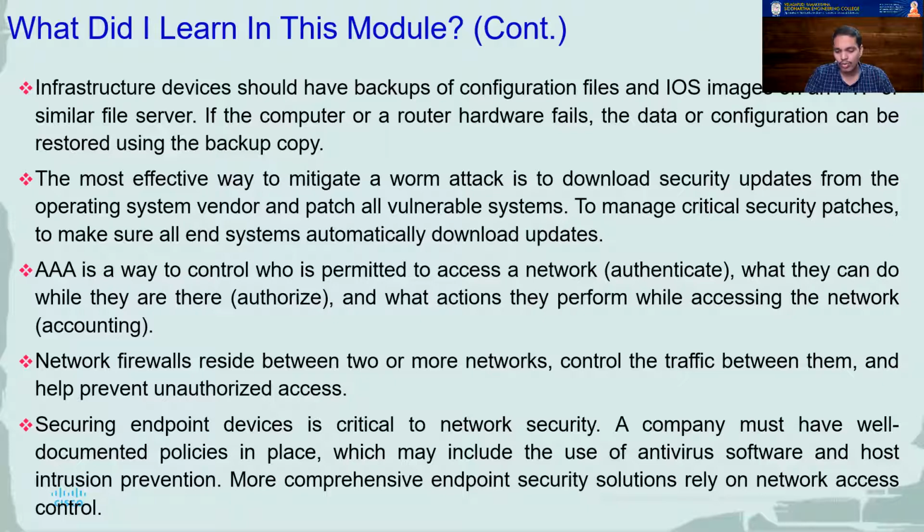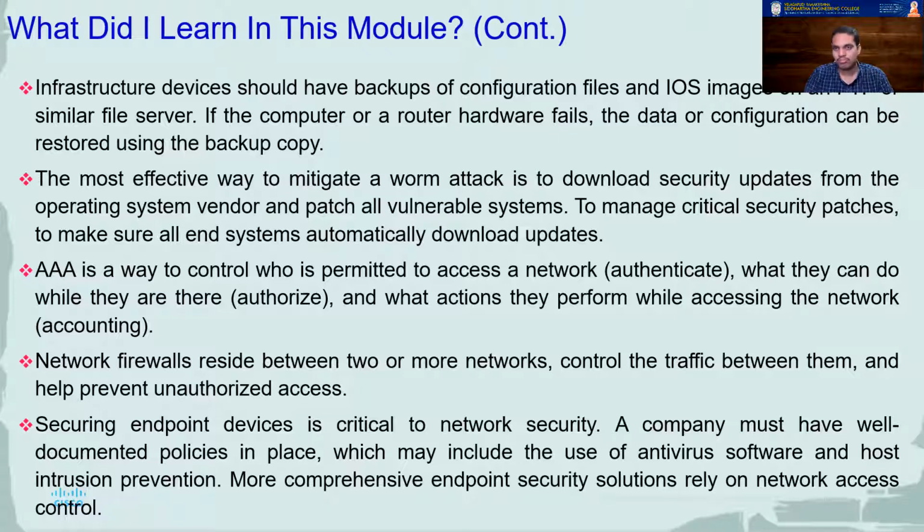Once again, in order to safeguard against worm attacks or malware attacks, your operating systems and your systems should always be updated and patched. Any updates that are arriving should be installed. AAA is a way to control access: authenticate, authorize, and accounting. You have to make sure that only authorized users are accessing the system, nobody else.